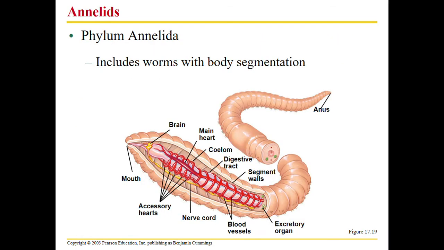more and more complicated. And next we have annelids. So these are worms with body segmentation, like an earthworm. Some people wonder how they're different from roundworms. Well, earthworms are more complex. They have hearts. Yes, hearts plural. They have 5 of them specifically. And they have blood vessels, so this is definitely getting more complex than what we saw previously.